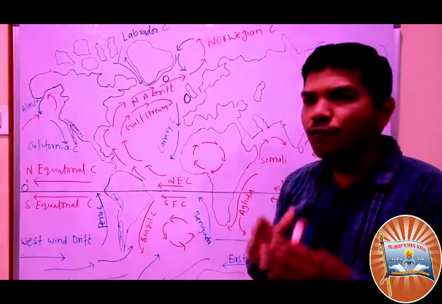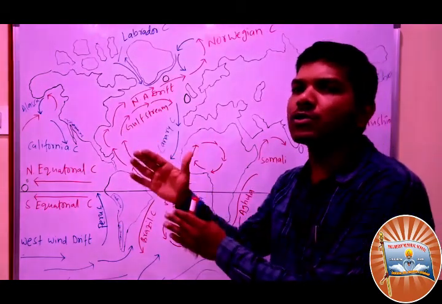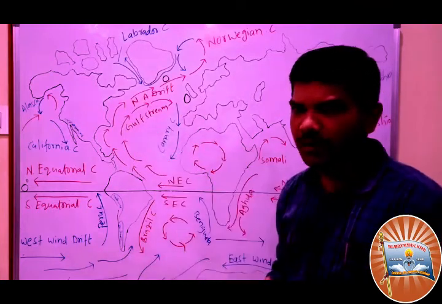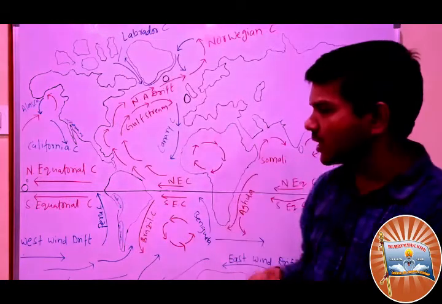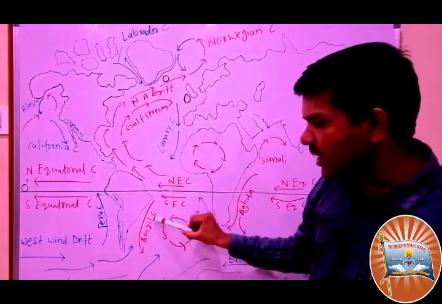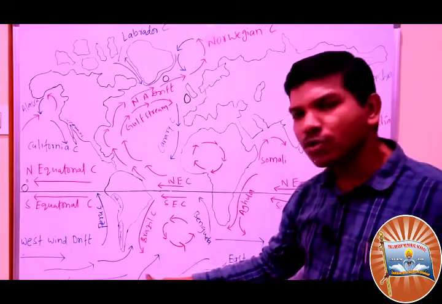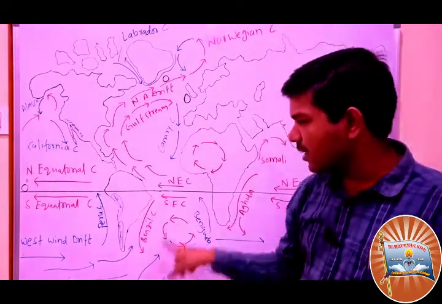I repeat, warm currents flow towards the polar region, and cold currents blow from the polar region to the equatorial region. So the Brazilian current is going to a cold area, right?